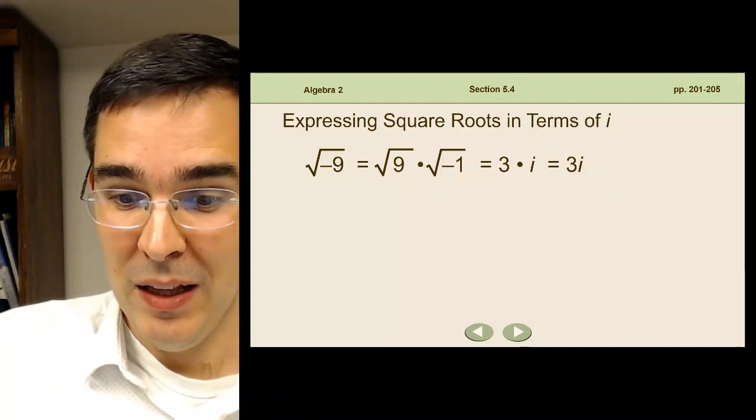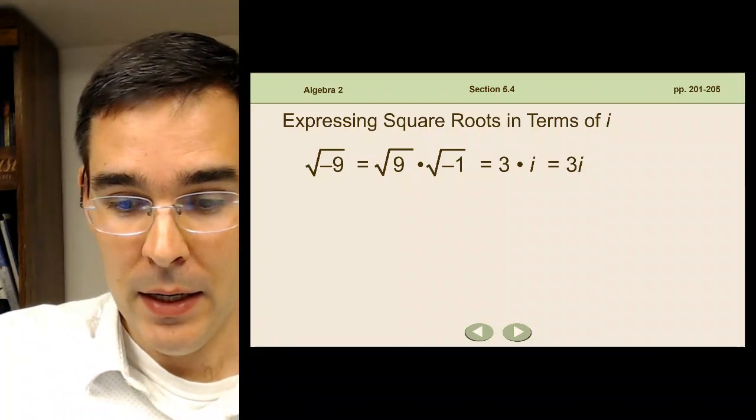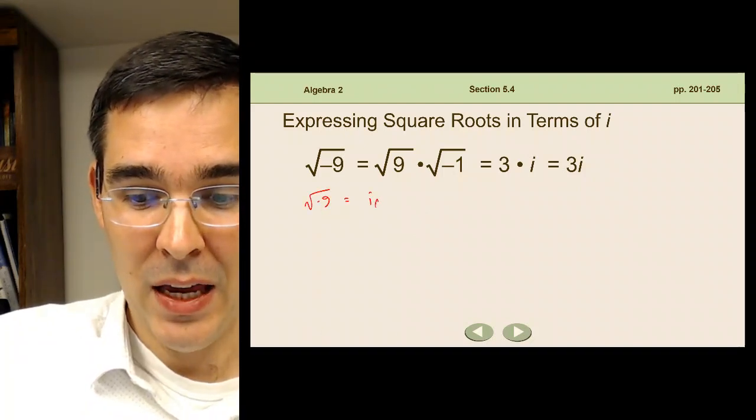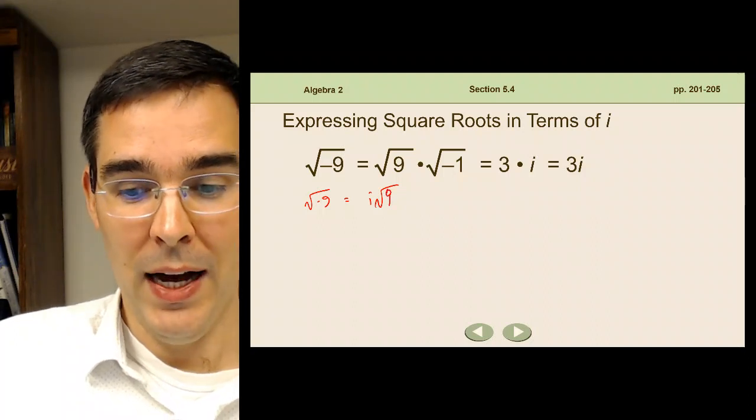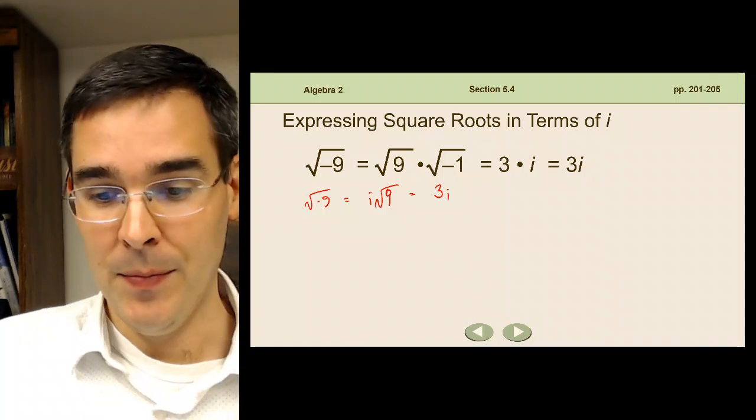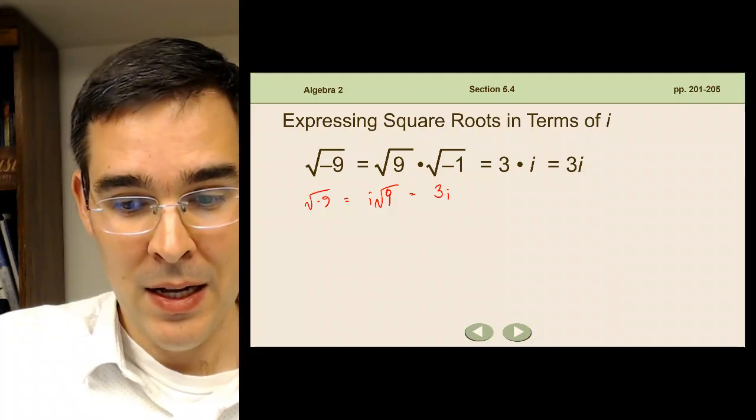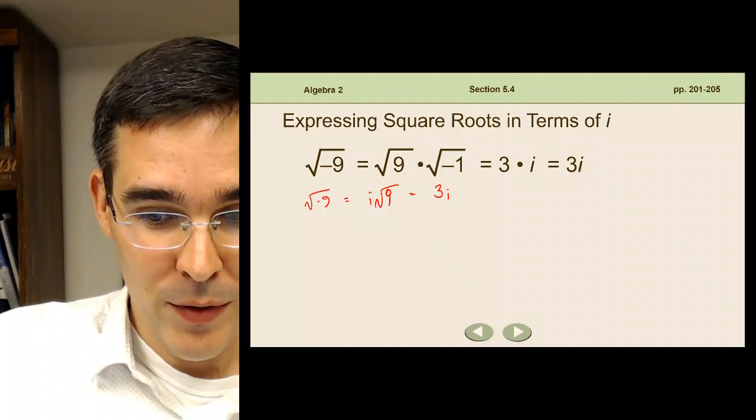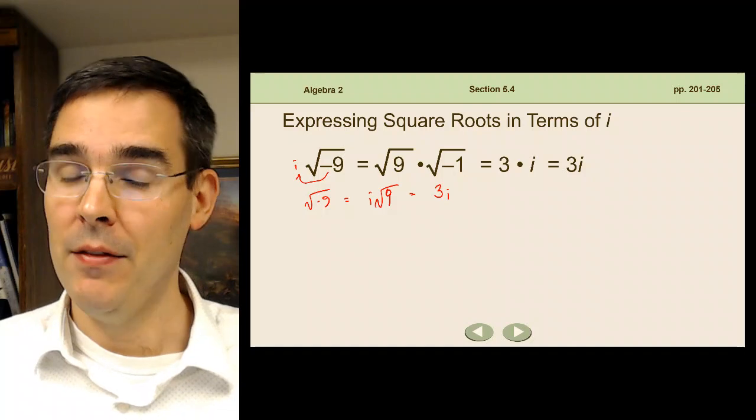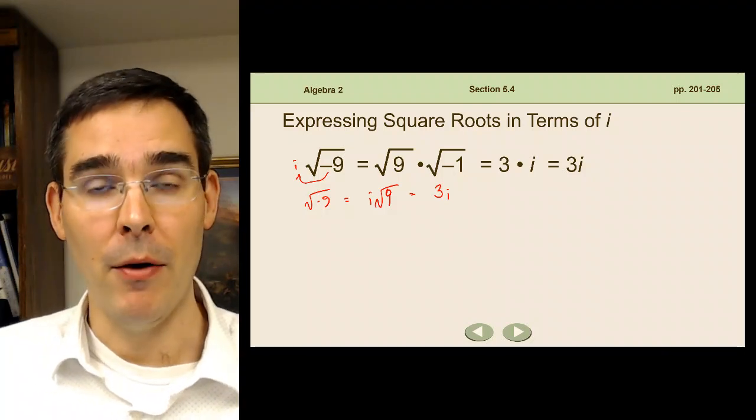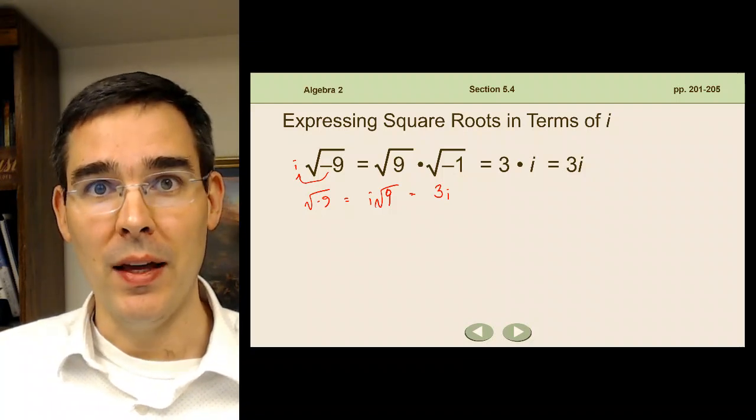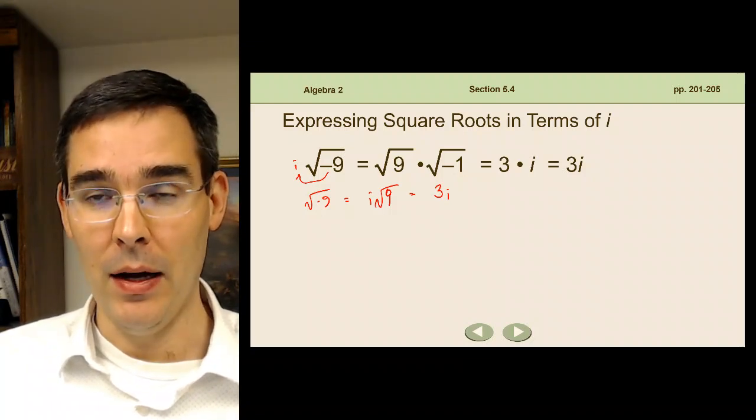If we want to write it a little bit differently, I could just say root negative 9 equals i times root 9, which equals 3i. To get rid of that negative sign, I can just move the negative out and put an i in front, and I've simplified it. I still have to simplify my radical, but that's all I have to do in order to get rid of that negative number under the radical sign.